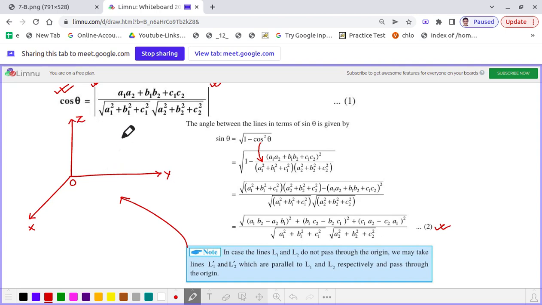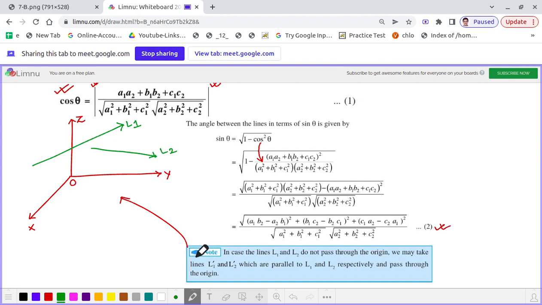Suppose our lines, let me draw it in green color, suppose this is the line L1, and this is the line, let me draw it in a different color, suppose this is the line L2. Now if you see, both the lines L1 and L2 are not passing through the origin.